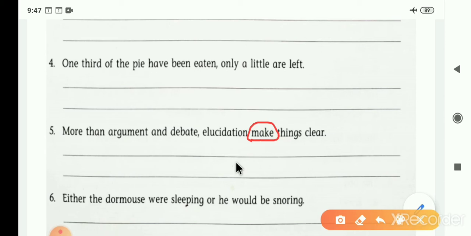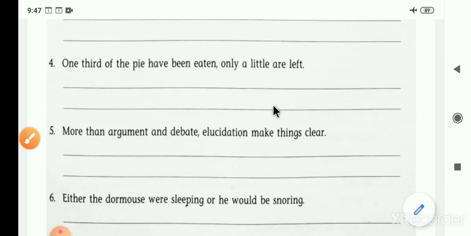It's in the simple present tense. So the finalized sentence becomes: More than argument and debate, elucidation makes things clear. Can you understand now? Now next sentence.